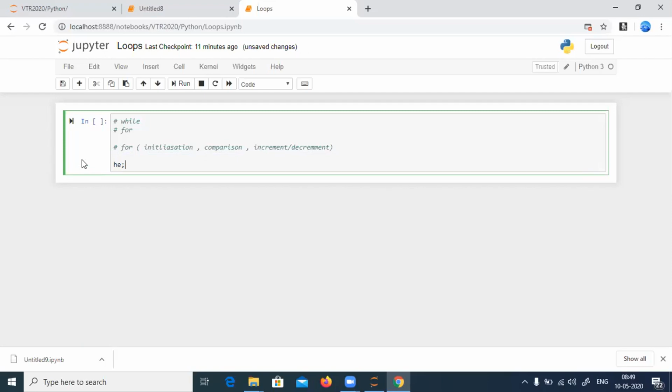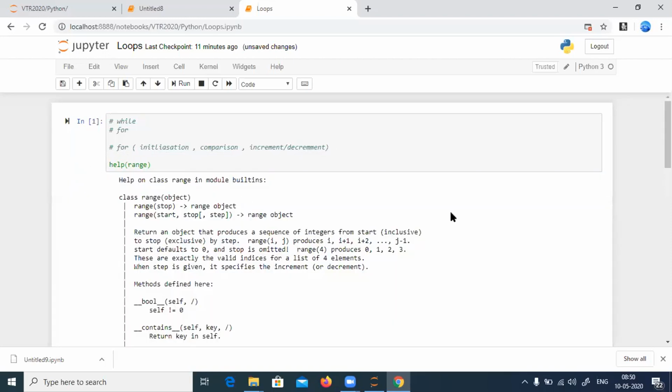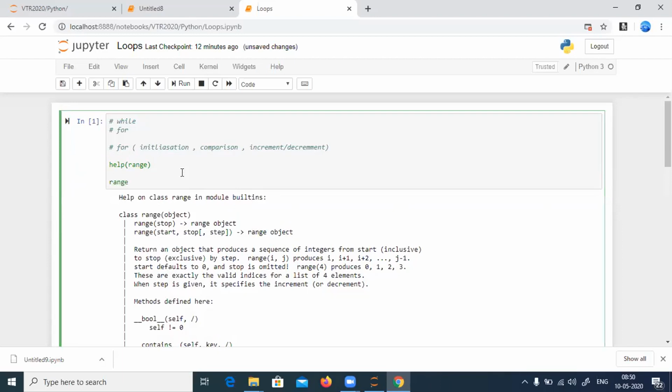Help of range, correct, right? So we can also do help of range. You can write later. I can just write help of range. I'll show you. When I say range, see it as start, stop, step: where to start, where to stop, and how to increment, how to step. So when I say range, I say start at 1, end at 101, and step by 1. It will start from 1, go till 100, and increment by 1 always. This is what the range function means.